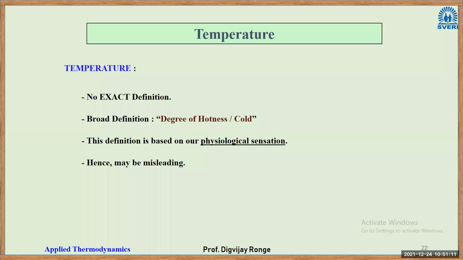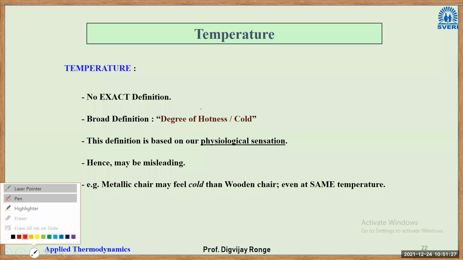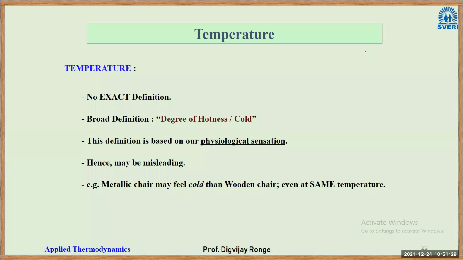Okay, let us continue. For example, a metallic chair may feel colder than a wooden chair even at the same temperature, right? So what does that mean? I will explain this to you. It is a very relatable phenomenon. Actually, I give this example while teaching refrigeration and air conditioning. This is a very simple experiment you can do now also. So what you have to do? You have two hands, I suppose, right?